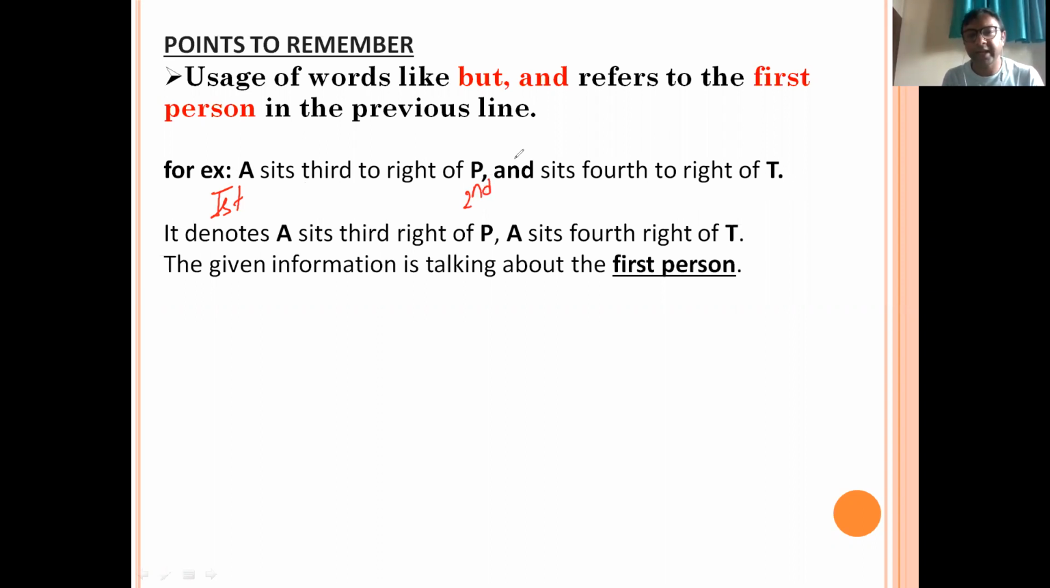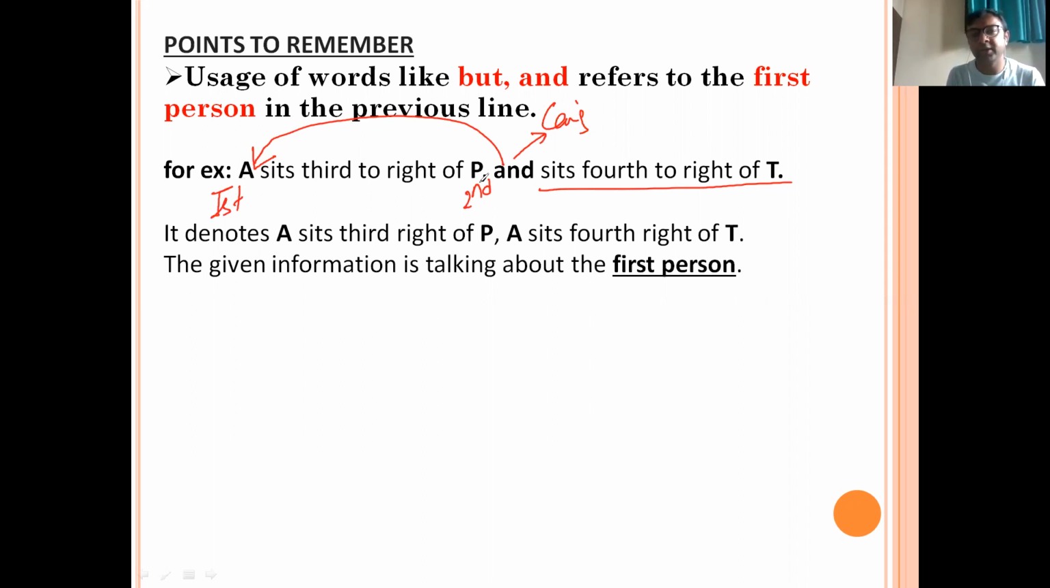And is a conjunction. Here we can say first person, second person, and after the second person, when a conjunction comes, the rest of the information will belong to whom? This information will belong to the first person. I'm repeating this point once again. There is a rule that this 'and' will belong to the first person and the rest of the information also belongs to the first person.